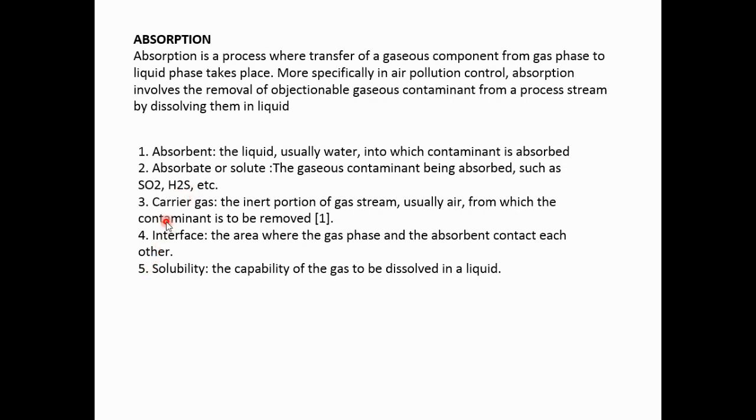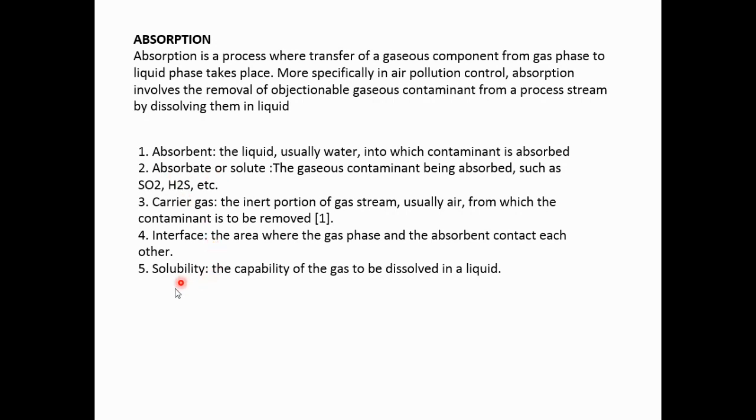Then there are carrier gases, the inert portion of the gaseous stream, usually air, which is removed from the contaminants. Carrier gases means the air. Along with air, SO2, H2S and carbon dioxide are present. So the inert portion of the gas is called carrier gas. What is the interface? The interface is the area where the gas phase and the absorbent contact each other, where both solvent and solute can interact. That means the surface of the water.